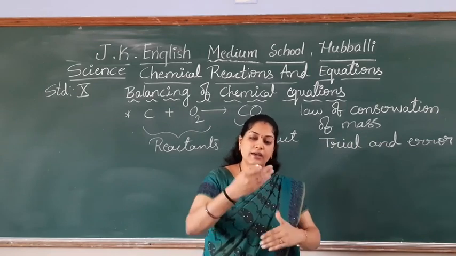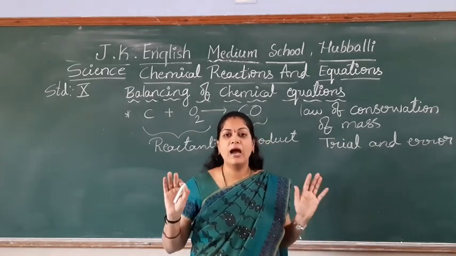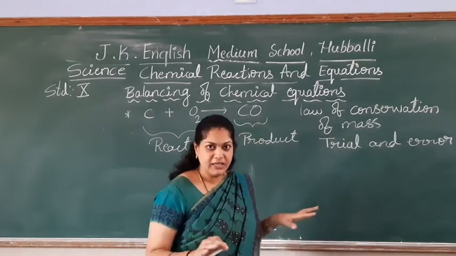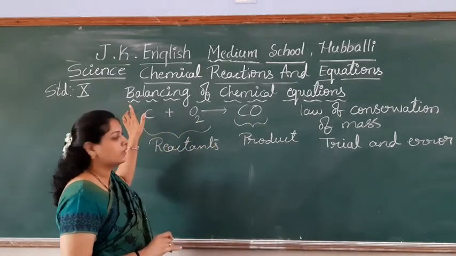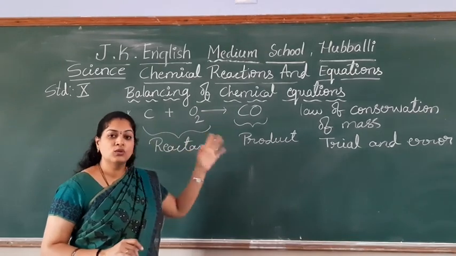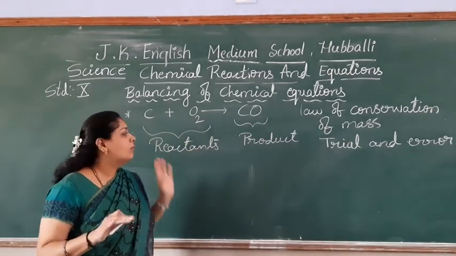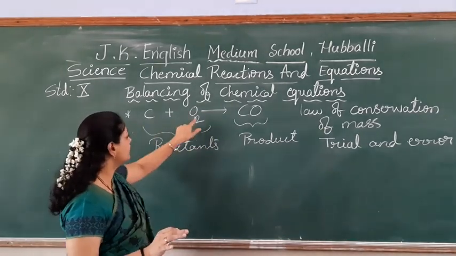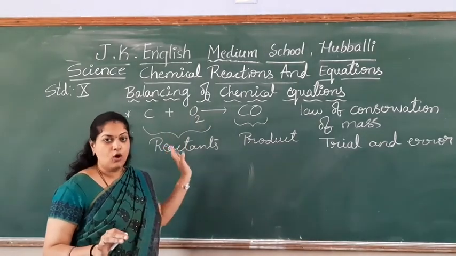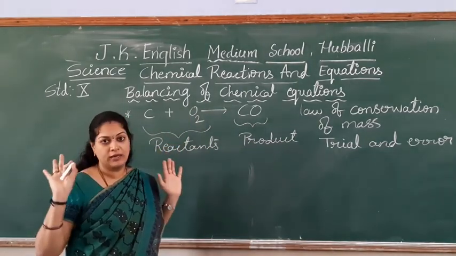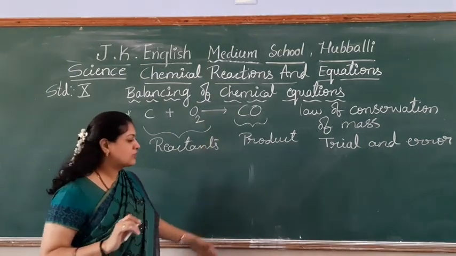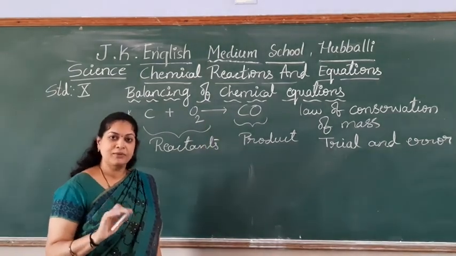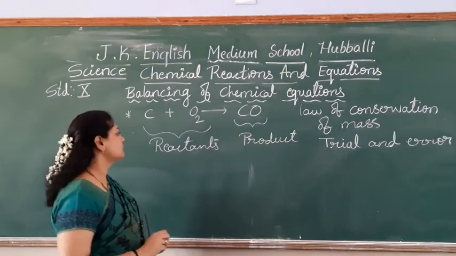If it is wrong, take some other number and balance. They are not restricting us, you can multiply the equation with 2, 3, no restrictions. But the number of atoms on both the sides should be equal. Right? So now I think you are not understanding. We will solve a few examples, then we will come to know.